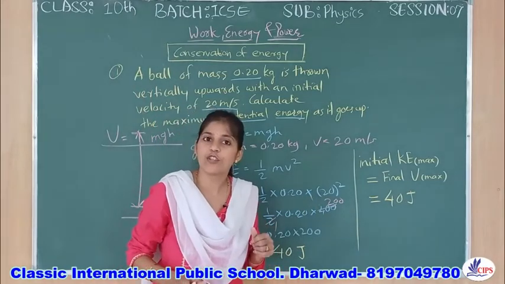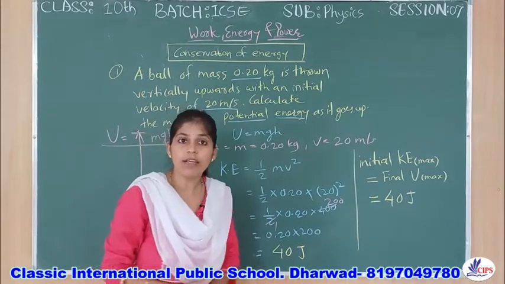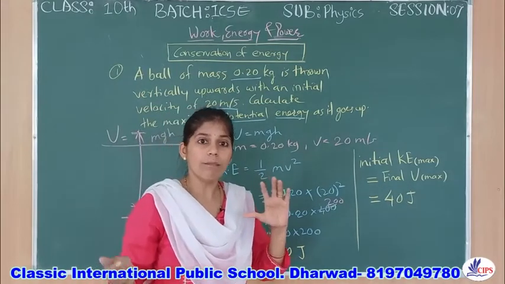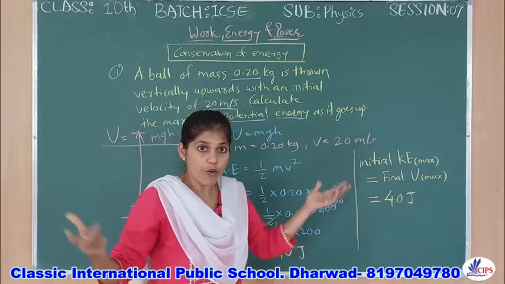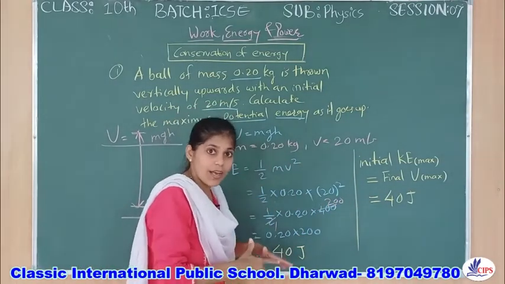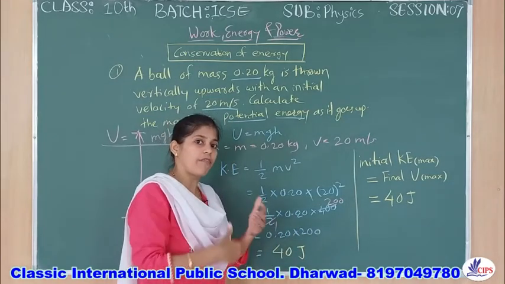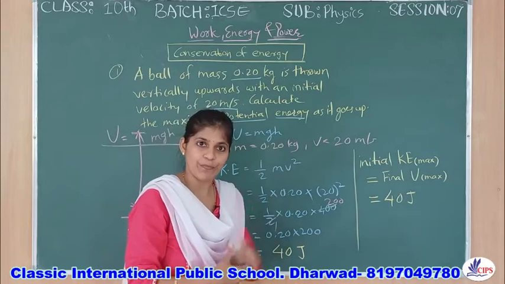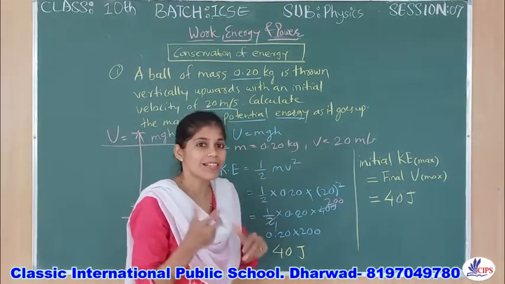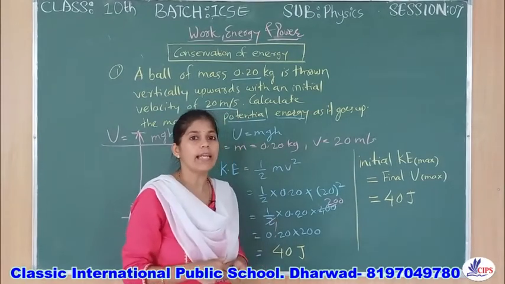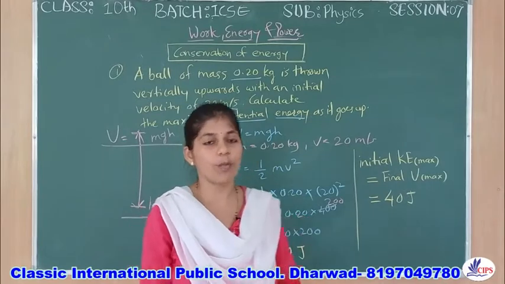Now there is a condition, children. Here the question was straightforward, but sometimes you will get questions where, because of air or some other resistant forces, the energy is getting reduced. They will give a percent, like 40% of the energy is getting reduced. In that case, find that kinetic energy, and you need to think and include that percent in the numerical. We will solve that type of numerical, and you will get a clear picture of how to solve it.